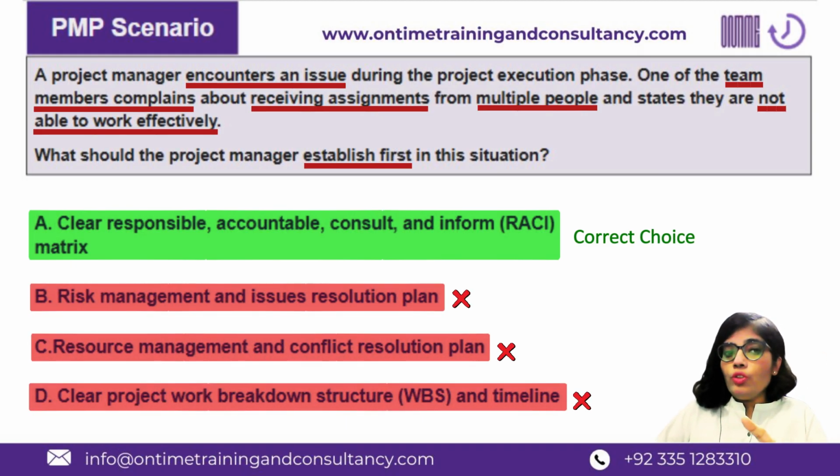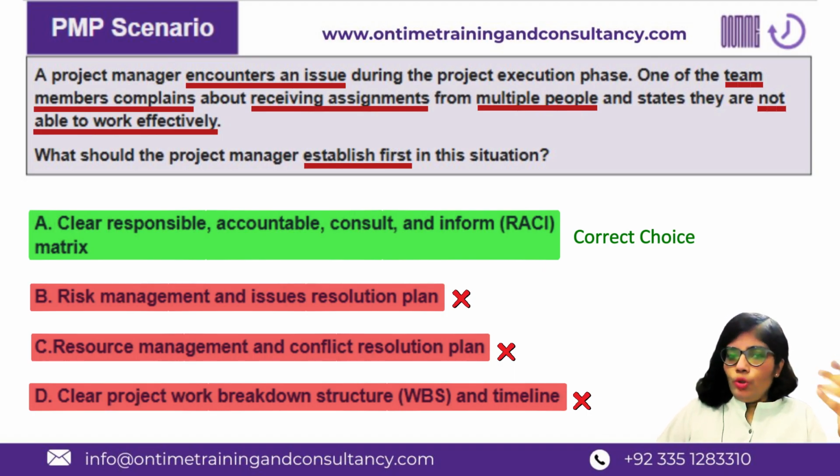And yes, this question is talking about the very first artifact to establish to solve this problem. So later on, multiple artifacts or reports can be established to solve this problem, but RACI is definitely going to resolve this issue. B, risk management plan and issue resolution plan. Yes, issue resolution plan is going to be helpful, but not as the first step.